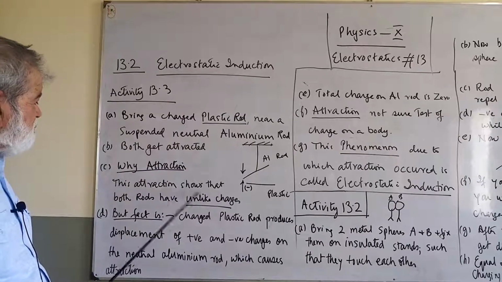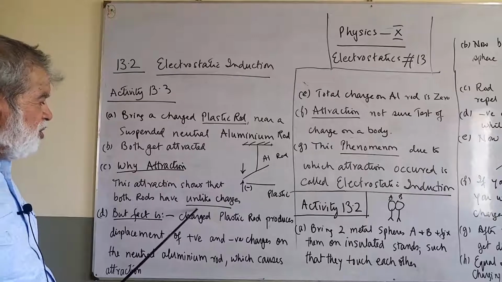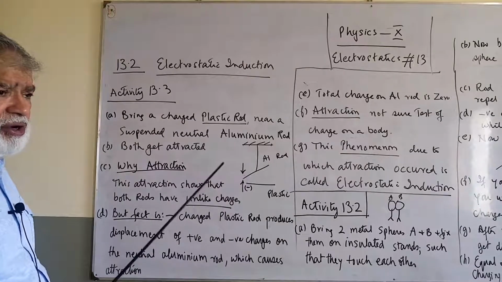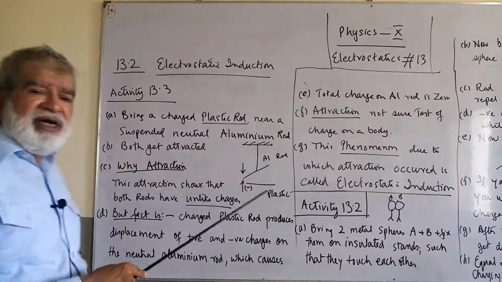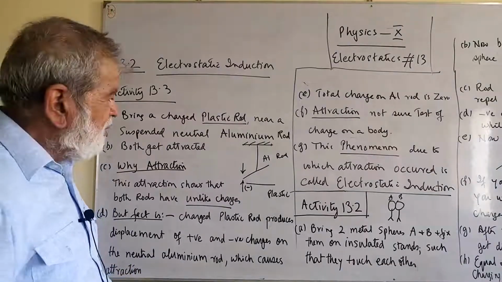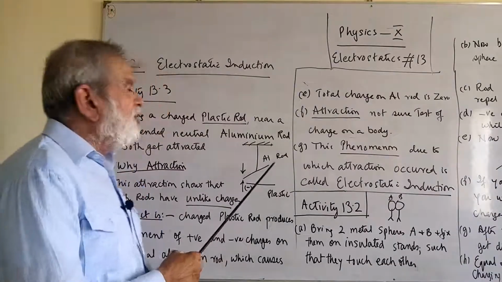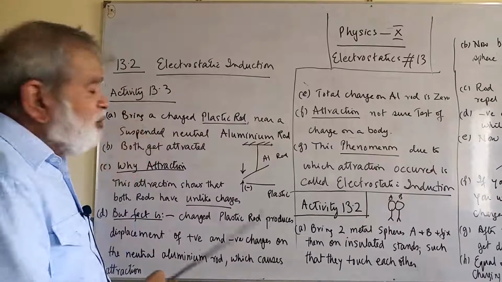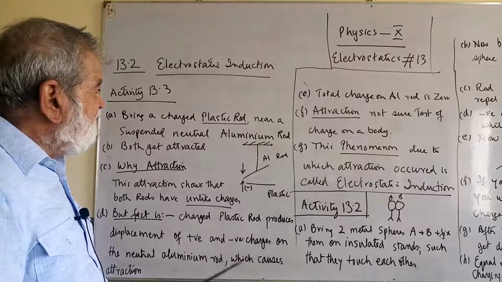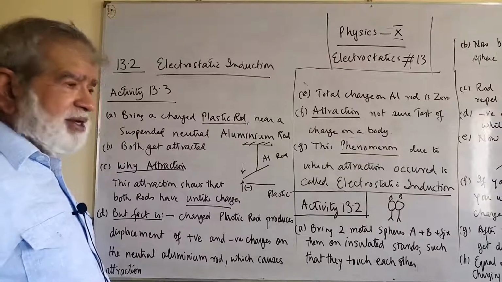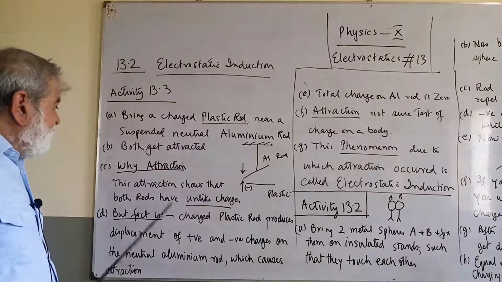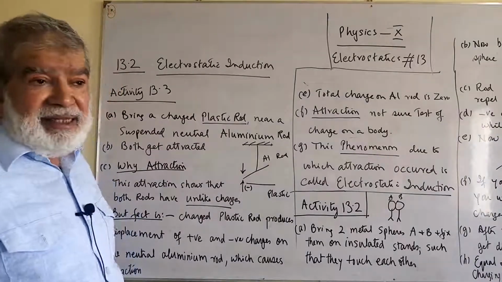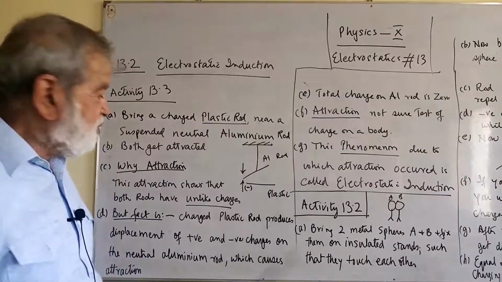This attraction shows that both rods must have unlike charges. Unless both rods have different charges, attraction cannot take place. So the aluminium rod is neutral, it has not been charged, and you bring a plastic rod which has been rubbed with fur close to it, but attraction takes place. This attraction reveals that both bodies have acquired opposite charges.